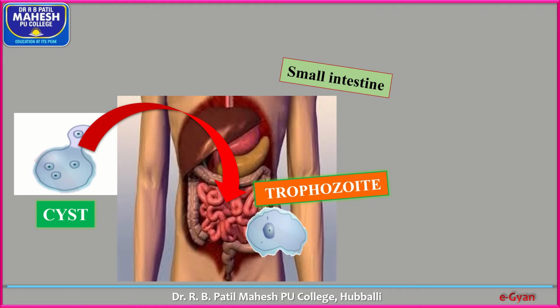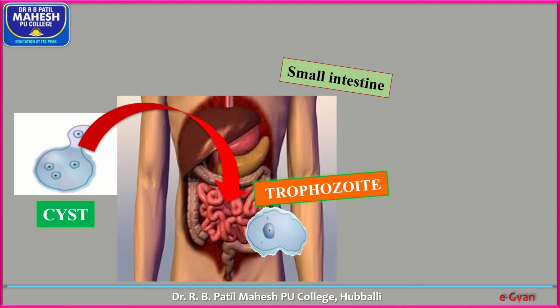it develops into a stage called trophozoite, the infective stage of Entamoeba histolytica. It infects and inflames the small intestine and feeds on erythrocytes and cell debris, and periodically it forms a rounded cyst which escapes in the host feces.